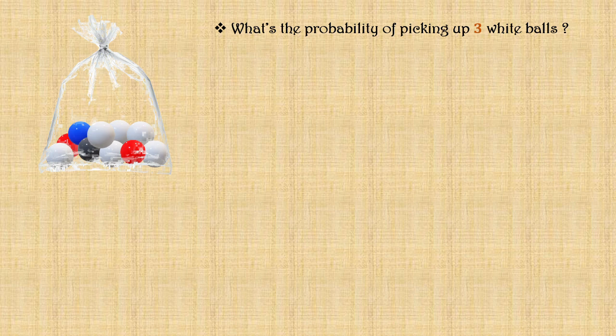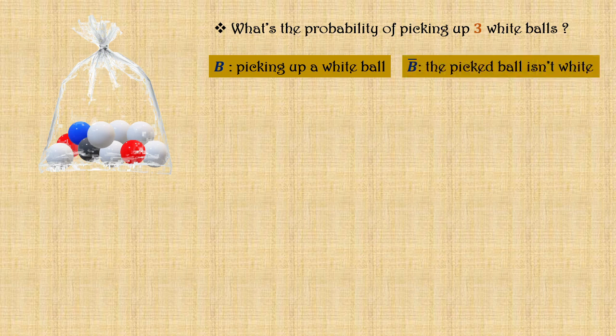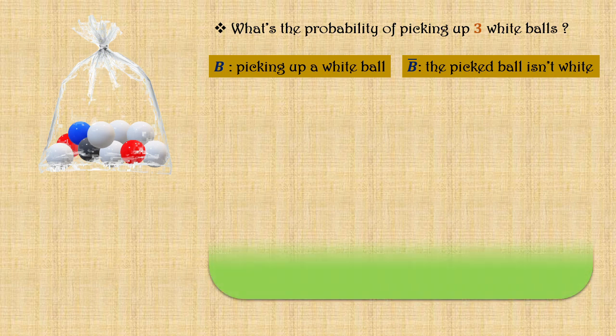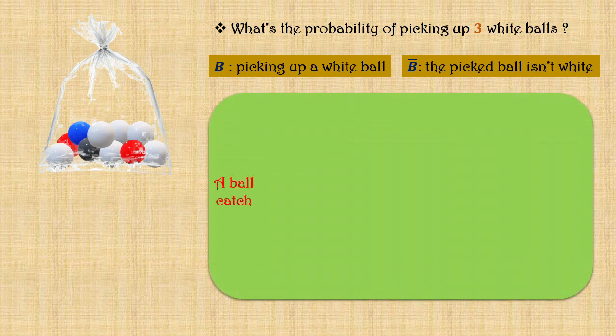For this, we will note as B, the event of picking up a white ball, and highlighted B, the event that the picked ball isn't white. Now, if we draw a pattern to represent this experiment, for our first random catch of a ball, we can distinguish two possible cases to happen, which are the event B, according to which the picked ball is white, and the event highlighted B, according to which the picked ball isn't white.